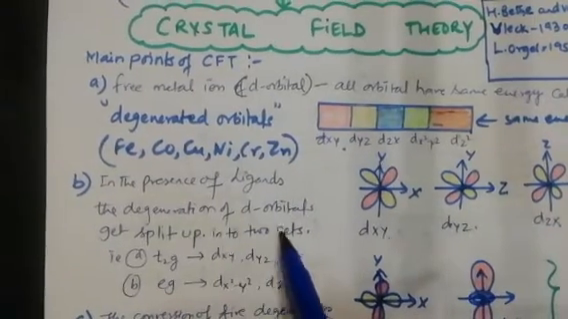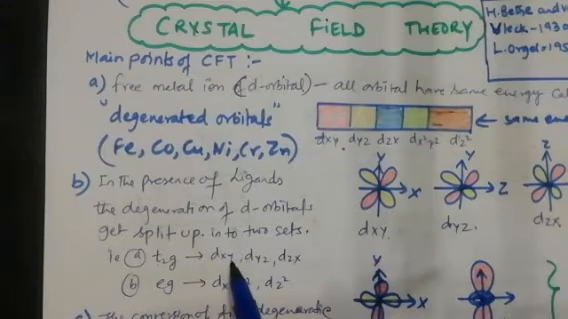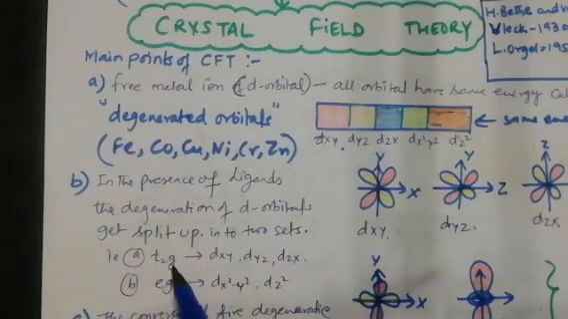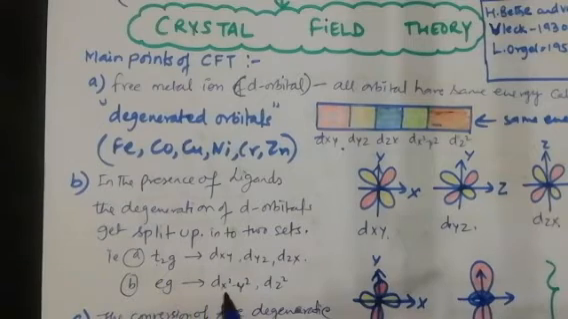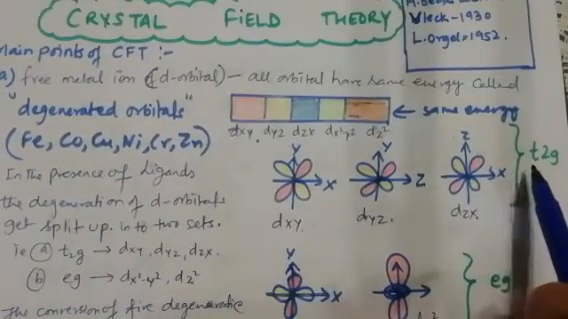The same energy orbitals will split; some will go higher and some will go lower. They split into two sets with higher and lower energy. These two sets are t2g and eg, where dxy, dyz, dzx fall in t2g, and dx square minus y square and dz square fall in eg, as I have drawn here.